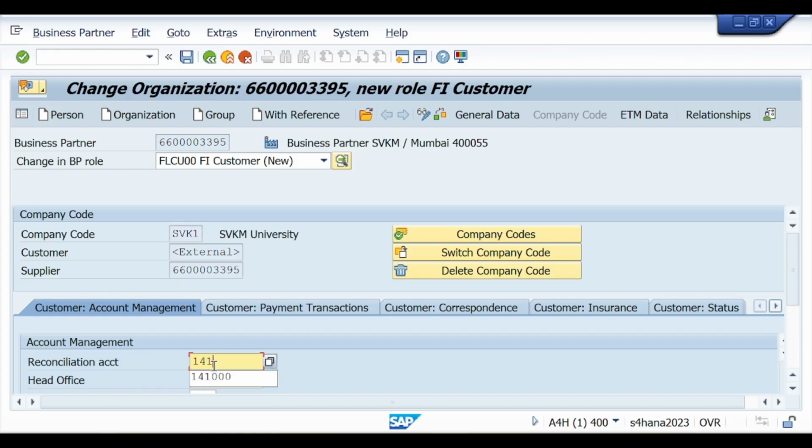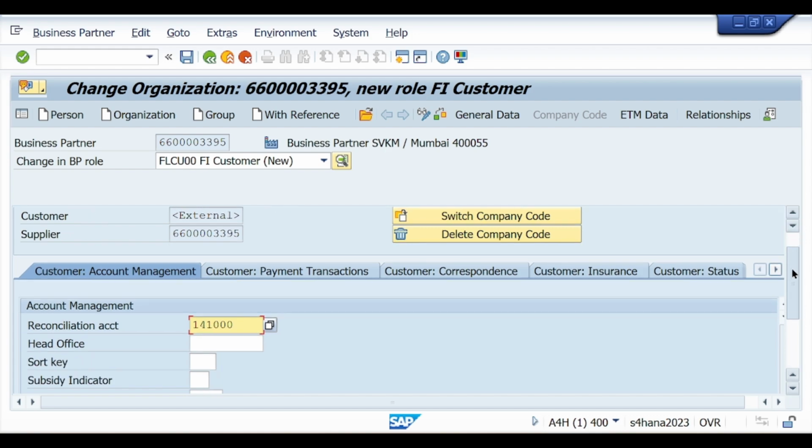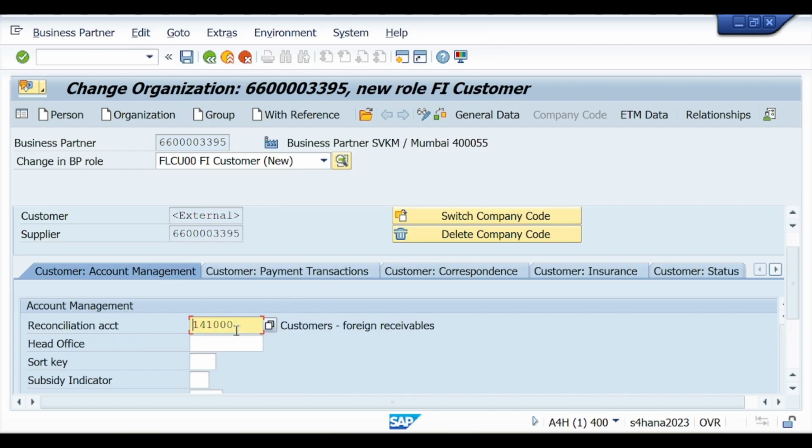Reconciliation account, enter your reconciliation account where you want to store all the transactions related to your customer. So 141,000 I have selected, payment terms 0001. This is the way you have to enter.